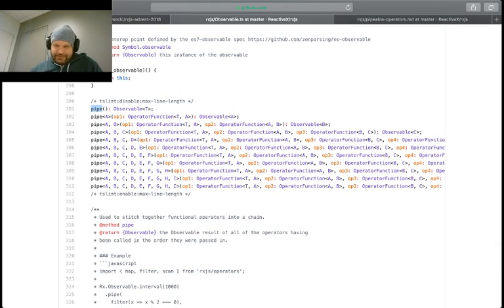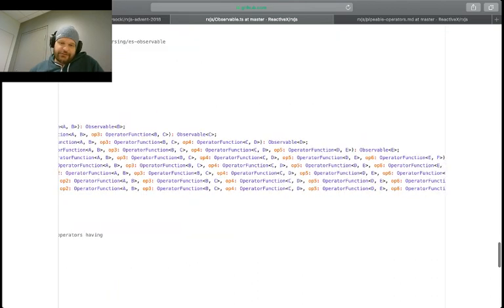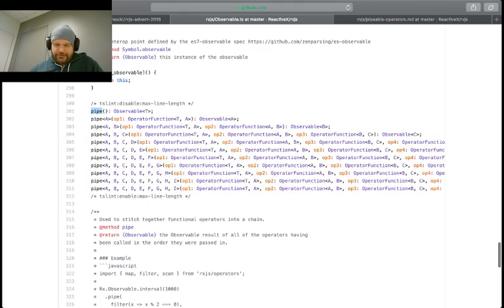Each of these things is an operator, and pipe takes 0 to n many operator functions. Just to try to make it type safe, because, well, this is a bit of a pain. But what exactly is an operator function here?